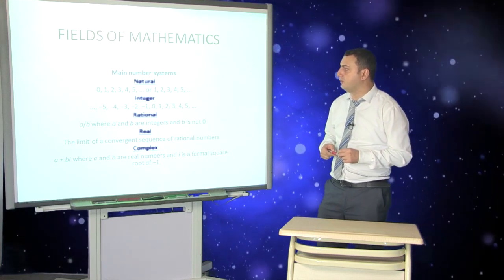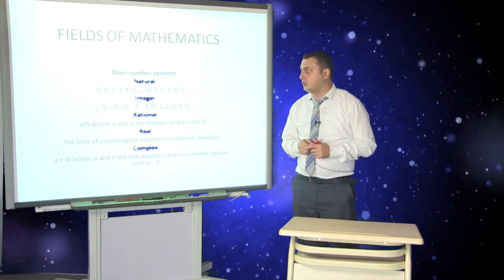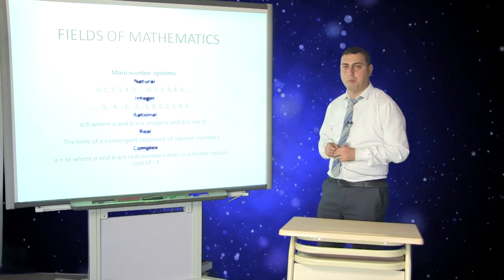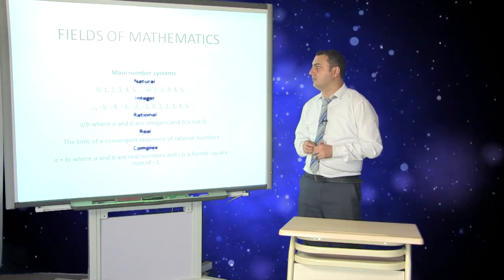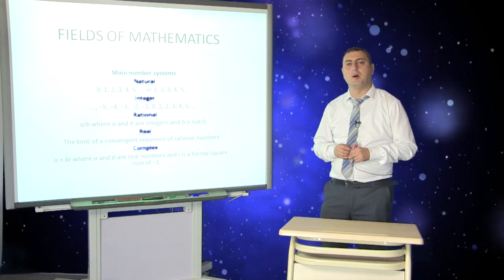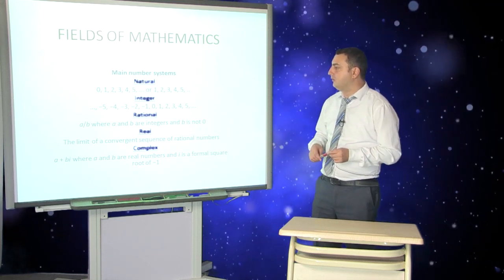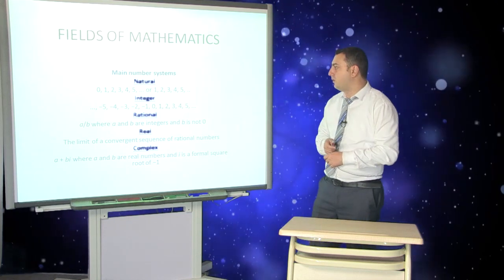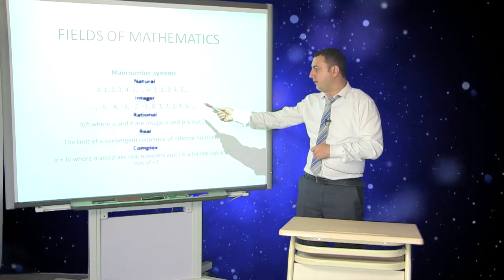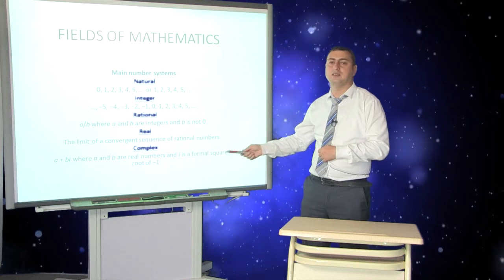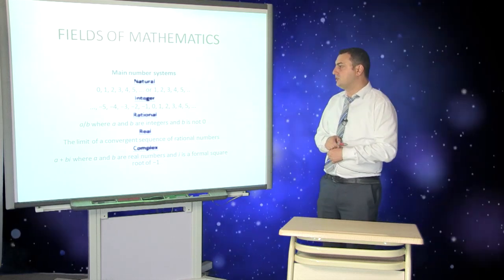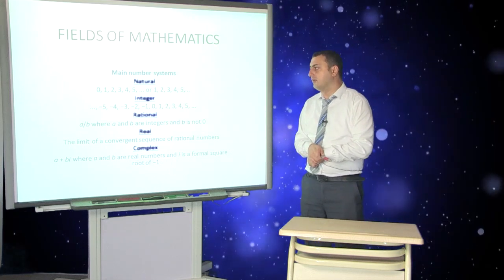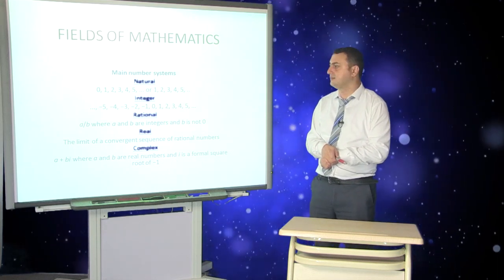In mathematics, of course, as you know, there are a number of types of numbers, and these are also called main number systems. As you see here, there are natural numbers, integers, rational numbers, real numbers, and complex numbers. In natural numbers, there is no minus or plus.